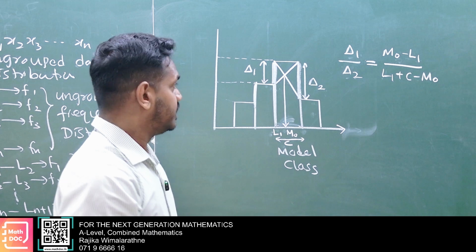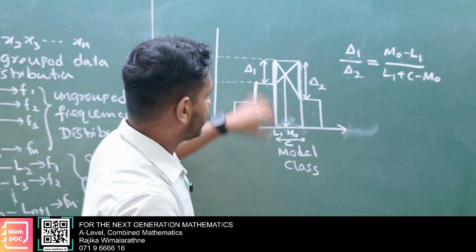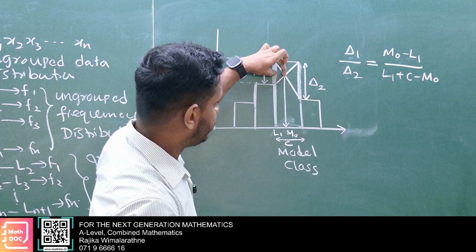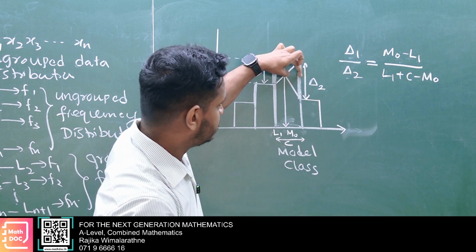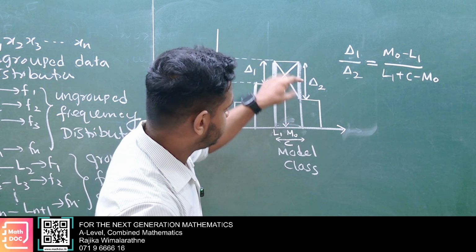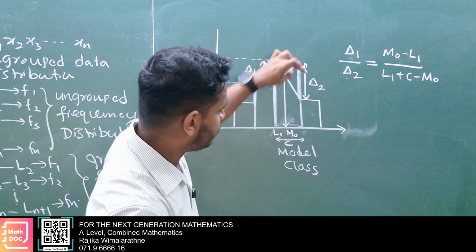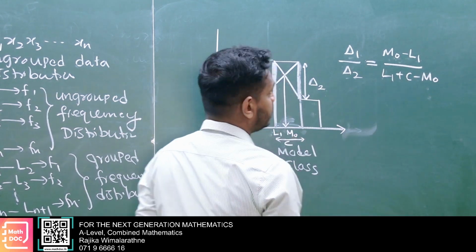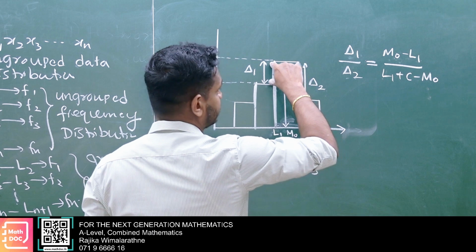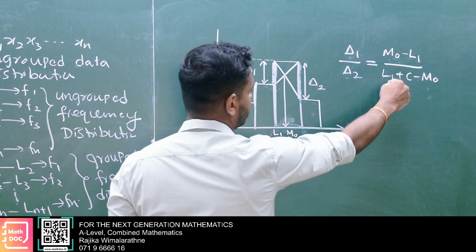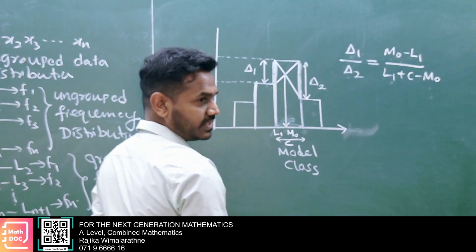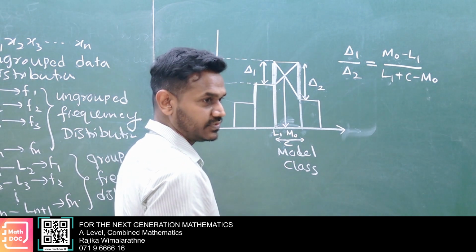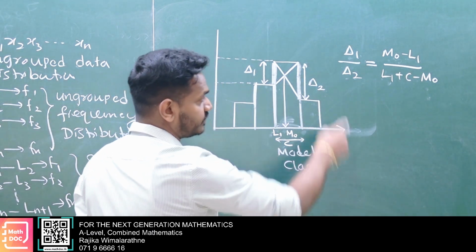Okay. Here, similar triangles: delta 1 divided by delta 2 equals (MO minus L1) over (L1 plus C minus MO). Here MO is the mode, delta 1 is the frequency gap, and L1 is the model class lower boundary. Let's see how to get that one actually. This is the proof.